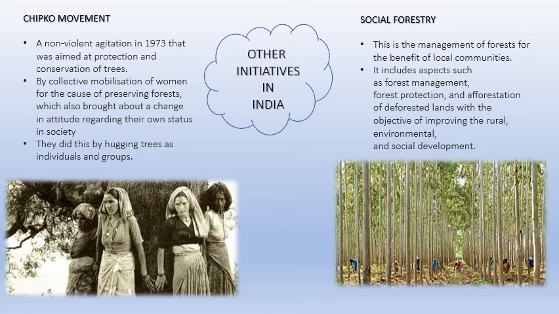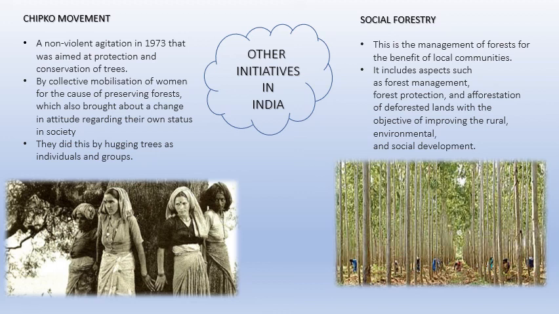Imagine if this is the situation of women today, how bad it would have been 47 years ago. But still, women were able to create a good attitude, that they were able to stand up for something in society. That improved their status, showed that they are able to fight for something, and it also prevented the cutting down of trees. So these are other initiatives like the Chipko movement and social forestry.